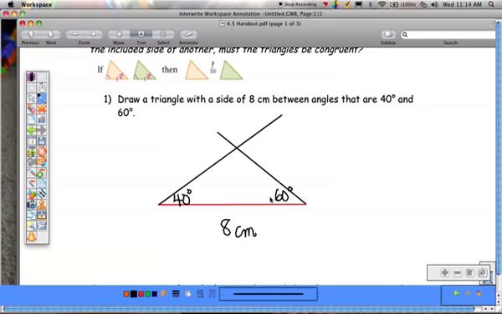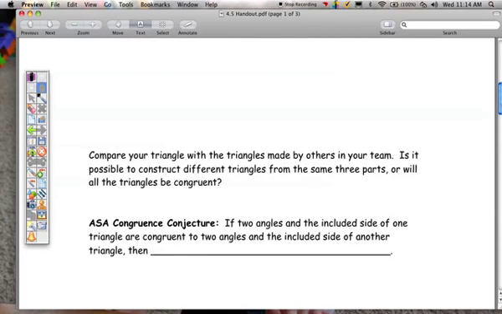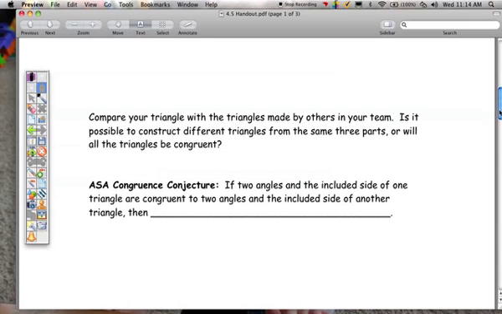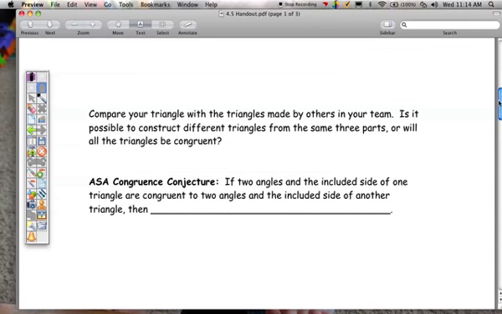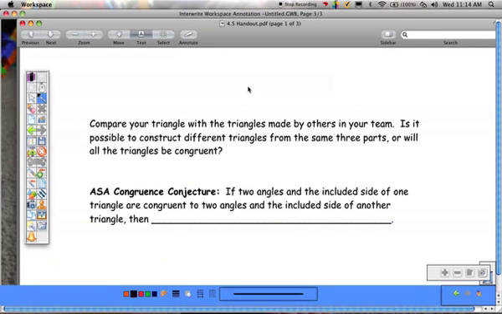All right, so once you draw that, this is angle, side, angle, where the side is in between the angles, or the included side. So the question says, compare your triangle with the triangles made by others in your team. Is it possible to construct different triangles from the same three parts, or will all the triangles be congruent? Even if you drew it differently, for example, if you put the 60 here and the 40 here, will that triangle look the same?